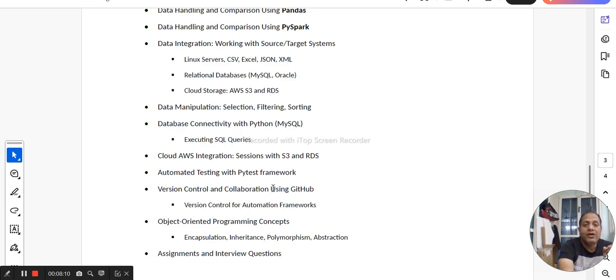Then we are going to learn about Git, which is basically the version control system, right? We are going to master it, and we are also going to see the object-oriented programming way in Python, because Python actually supports three different programming paradigms: procedural, object-oriented, and the third one is the functional way of writing code. So we are also going to understand how the object-oriented feature works in Python, specifically from the interview point of view. We are going to explore all of those things.